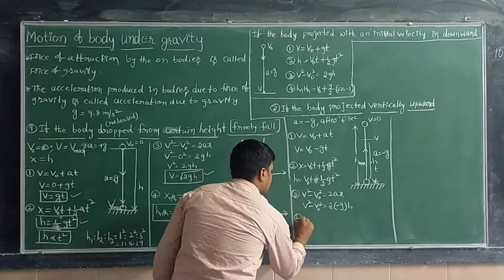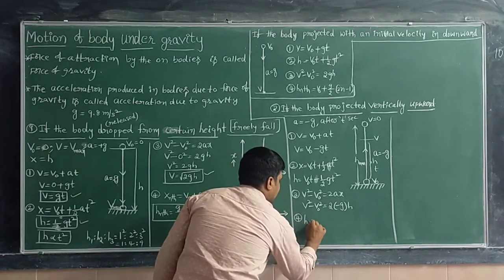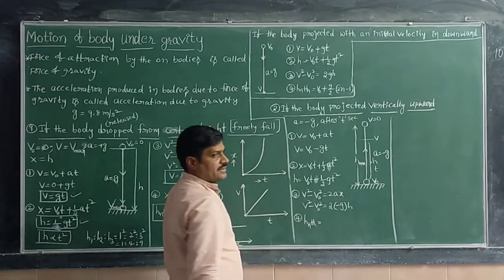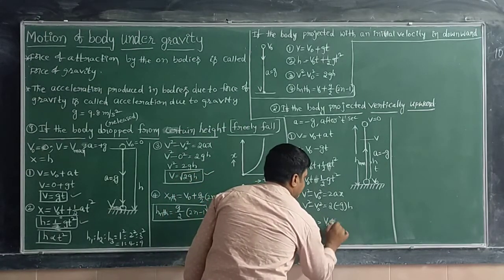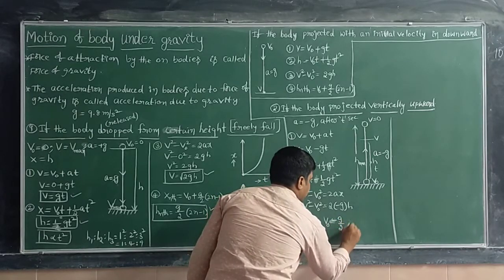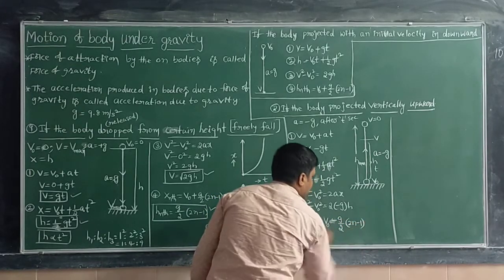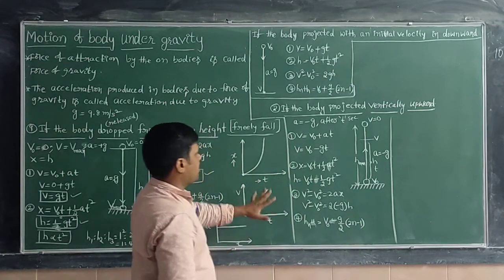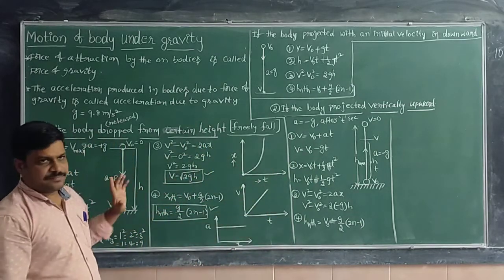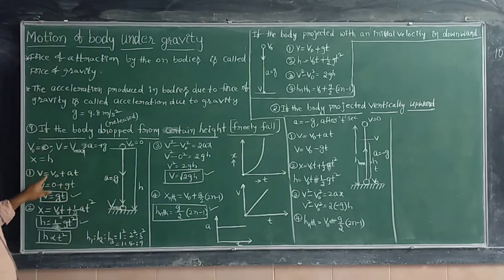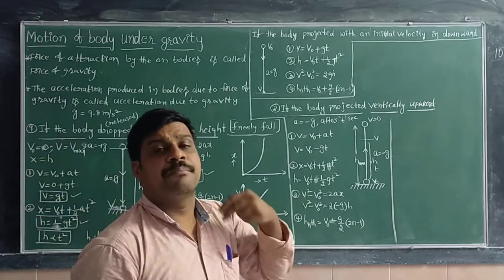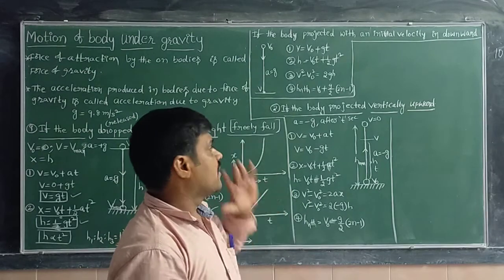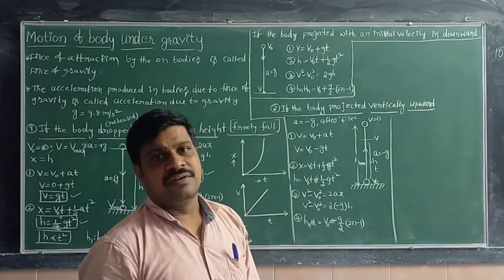Next, the fourth equation: the height traveled by the body in the nth second of the journey is v naught plus minus g divided by 2 into 2n minus 1. Wherever it may be, in the first, second, third, or fourth equation, a is there. Instead of a, if you write minus g, you can get the four kinematic equations of motion for this case.